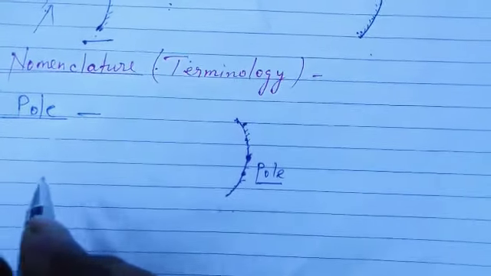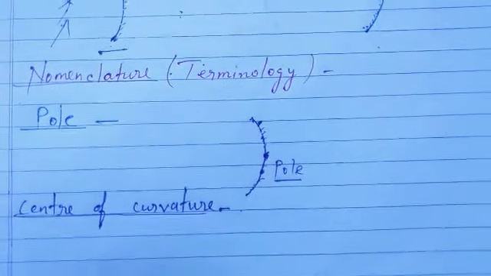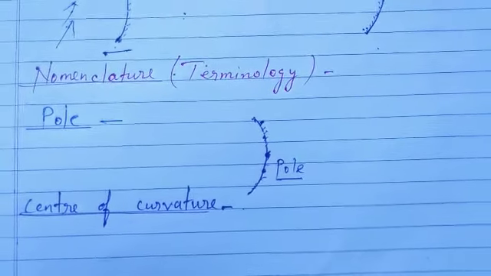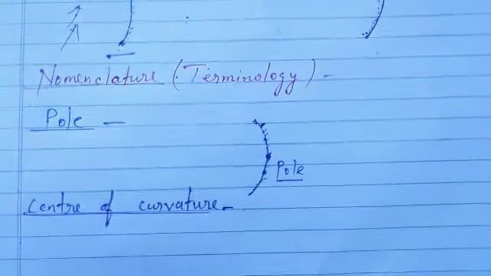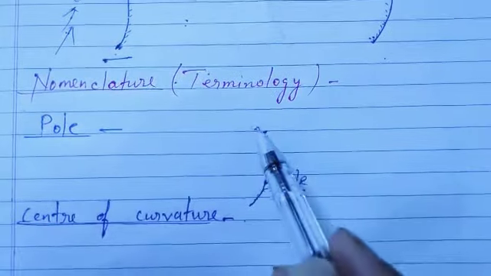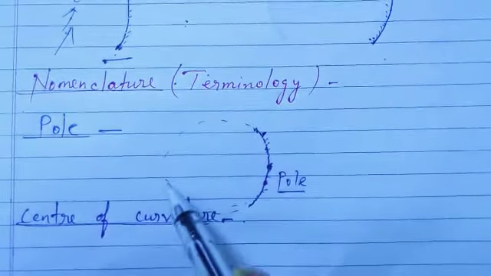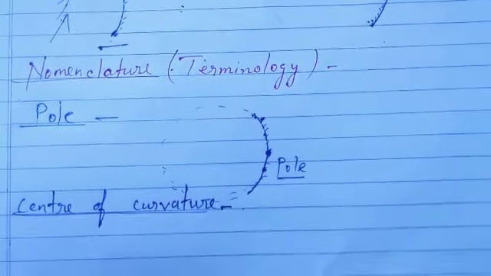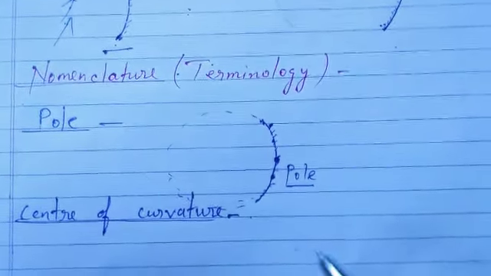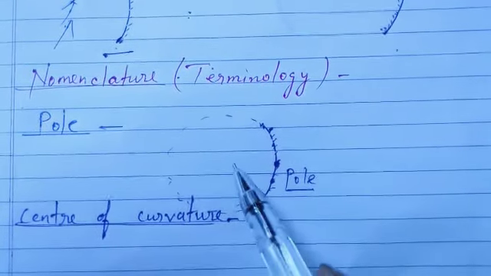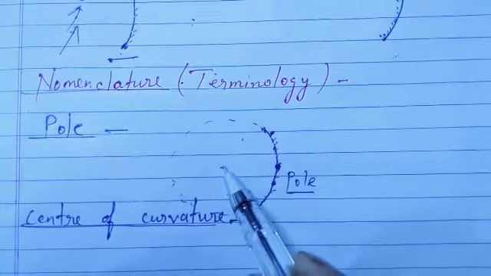Now the second point that I want to tell you is the center of curvature. As I told you, these spherical mirrors are just part of a sphere. So let us suppose this mirror is part of this sphere. Can you understand this? Yes. And each sphere has a center, that we have already learned in mathematics. So where should the center be? This? No. I think this one. Yes.